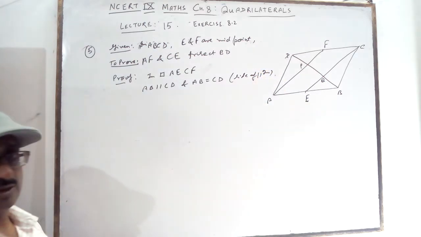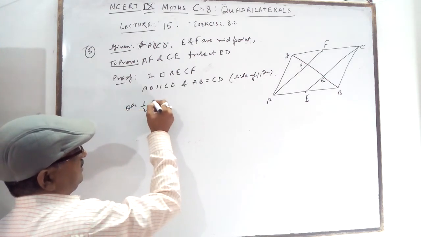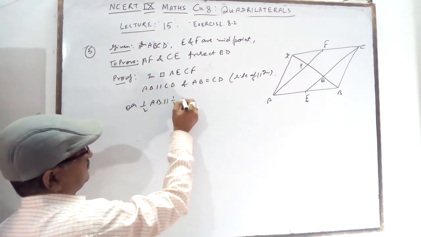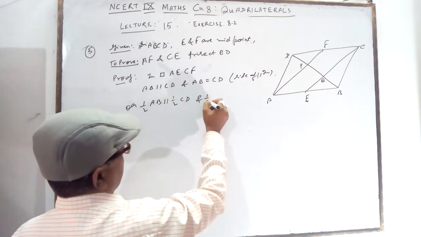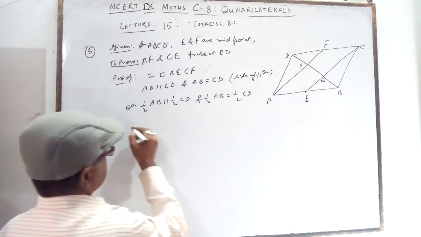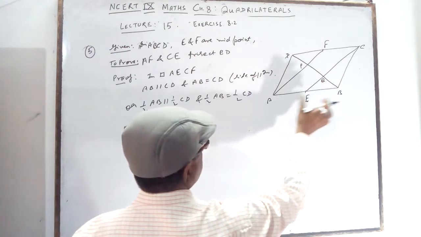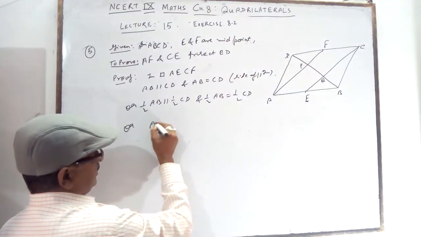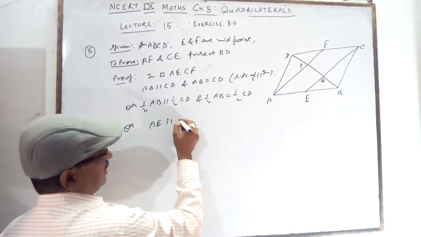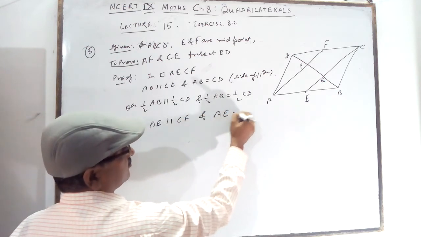Opposite sides of parallelogram are equal and parallel. Then half of AB will be parallel to half of CD and half of AB will be equal to half of CD. Half of AB you can write AE or EB. So I want AE. So AE is parallel to half of CD, which is CF, and AE is equal to CF.